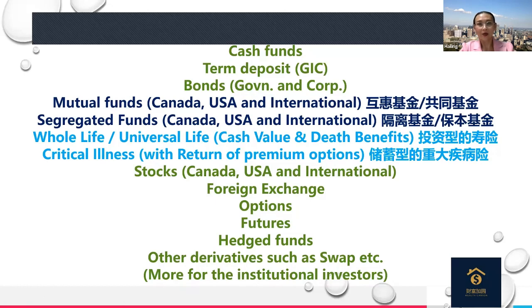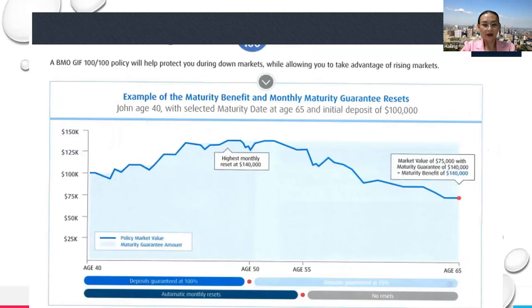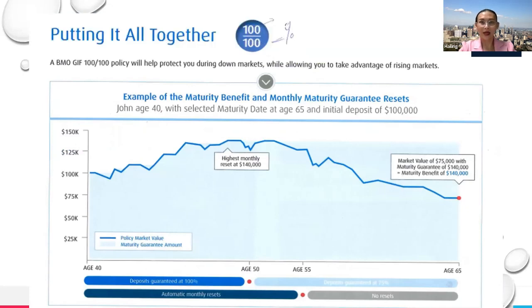And a lot of people like you and me, maybe they just do stocks, okay? So those are the investment choices. Now I would like to share with you where we will help you, okay? How our segregate fund looks like. Those are the major places we help people to put their savings, RSP money or tax-free savings money.